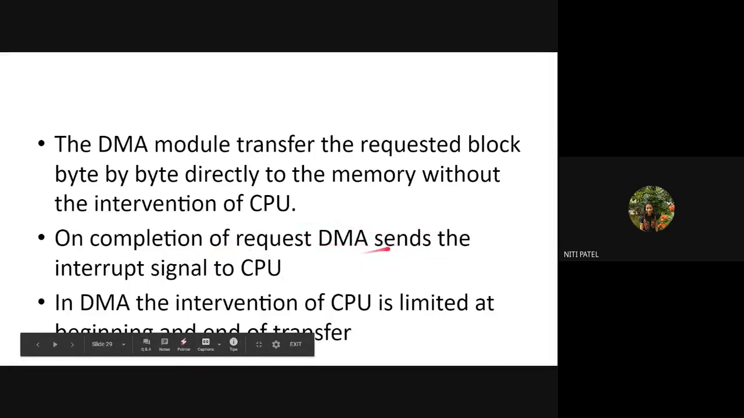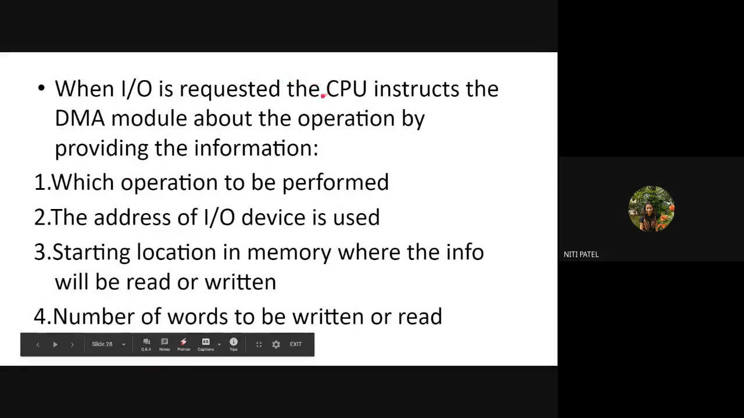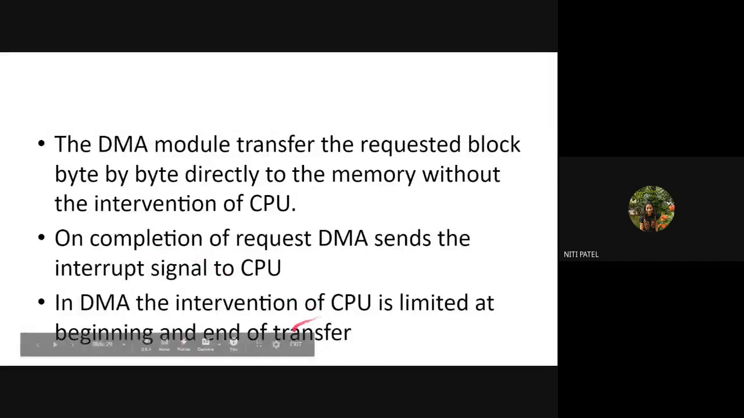Once the DMA completes the transfer, it will just tell the CPU by generating an interrupt, and this interrupt tells that the transfer of data from memory to IO or IO to memory is complete. In DMA, the intervention of CPU is limited at the beginning and at the end. That means CPU is involved, but when? At the beginning and at the end. At the beginning, just to take a request and forward it to DMA, and at the end, to just generate the interrupt and tell that the transfer of the data is completed.